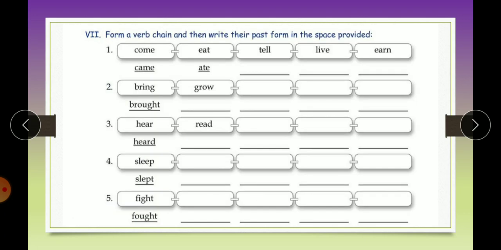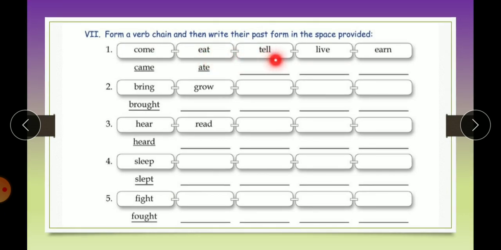Coming to the 7th one, form a verb chain and then write their past form in the space provided. Now see the first one, come. What is the last letter of come? E. So it is written eat. Last letter is T. So you have written another verb, tell. Last letter is L. So live. Again the last letter is E. So earn. So this way you have framed the chain.